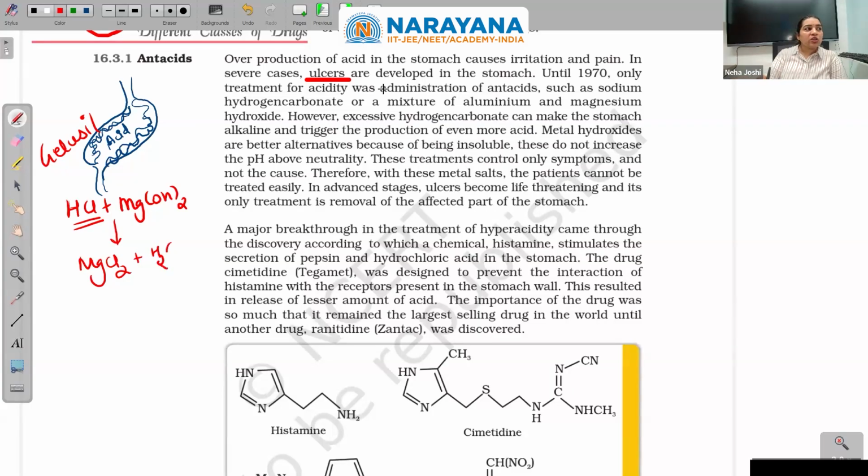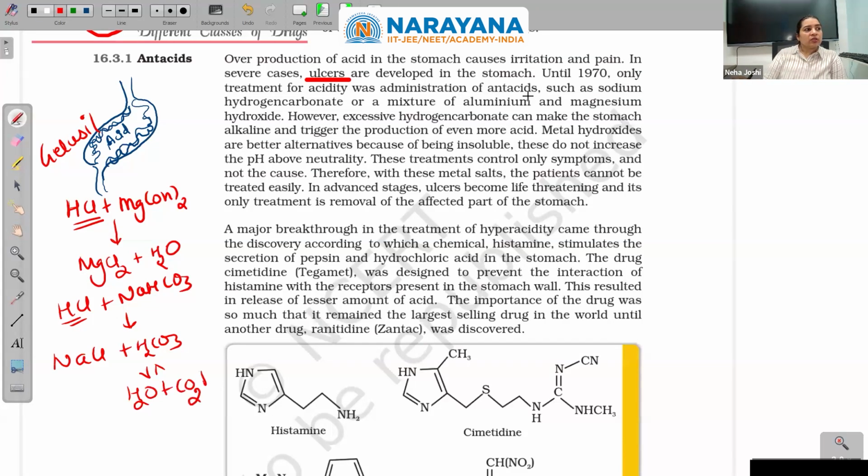So until the 70s, the only treatment for acidity was administration of antacids such as sodium hydrogen carbonate. How will sodium hydrogen carbonate function? HCl plus NaHCO3 gives NaCl, strong acid displacing weak acid, plus H2CO3. But H2CO3 being unstable breaks into water and CO2, which you will burp out.